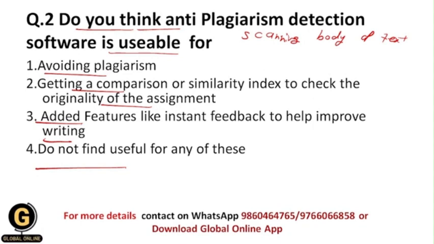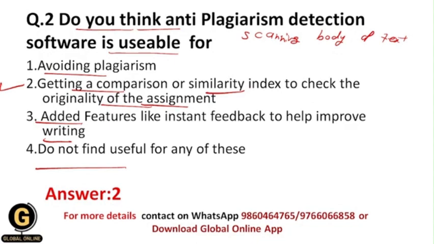It uses different methods to break down text into smaller chunks and search for keywords, phrases, content matching or fragment matching, and accordingly the software detects whether there is plagiarism or not. That's why this software is usable for getting a comparison or similarity index to check the originality of the assignment, and that's why your correct answer should be 2. For this kind of purpose we use the anti-plagiarism detection software.